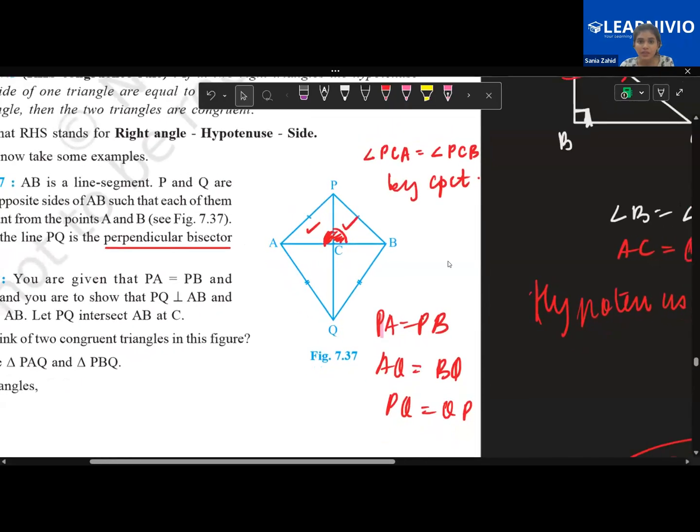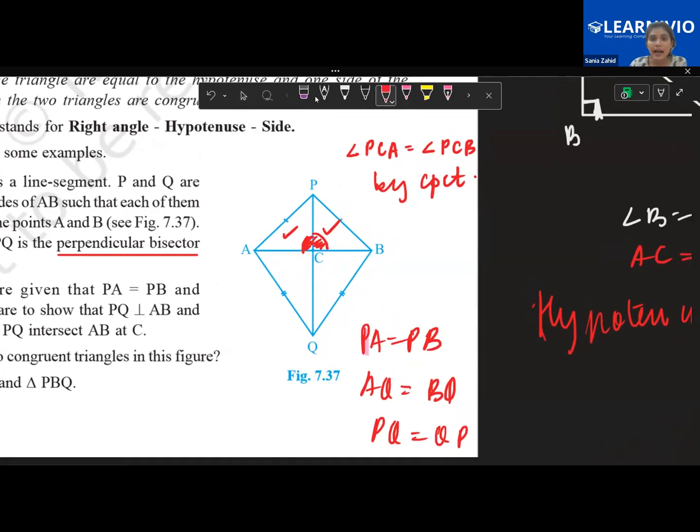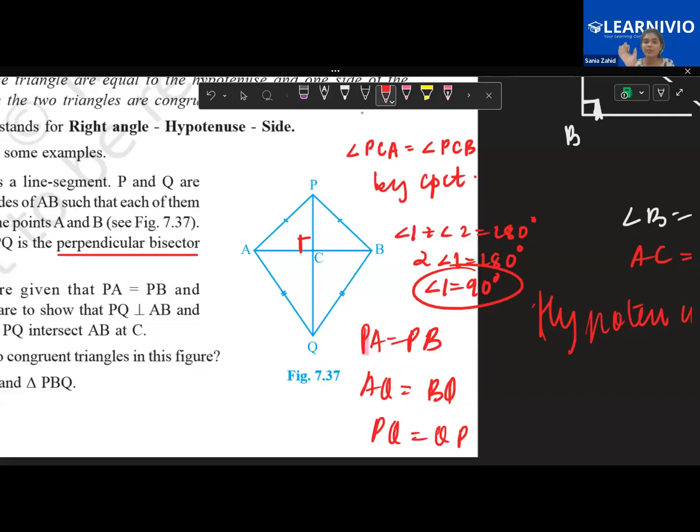So angles PCA and PCB become equal. Now come back to the question. Why am I proving them to be equal? Because, see children, they are linear pairs. This angle and this angle form a linear pair. Let's call this angle 1 and this angle 2 for simplicity. So angle 1 plus angle 2 gives me 180 degrees. Also angle 1 and angle 2 are equal. So twice angle 1 is 180 degrees, so angle 1 becomes 90 degrees. So we have proved that this is perpendicular because this comes out to be 90 degrees. So we have one part proved: PQ is perpendicular to AB.